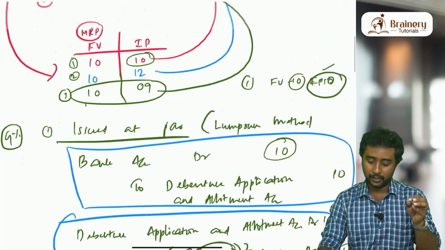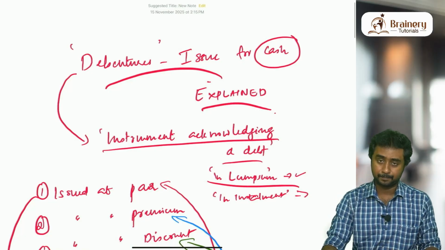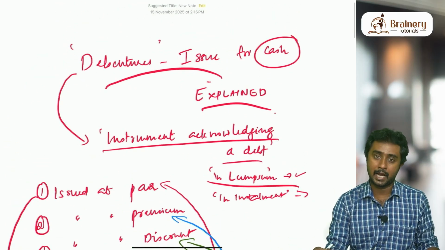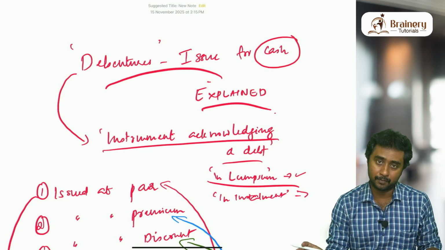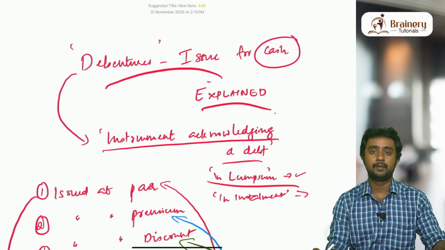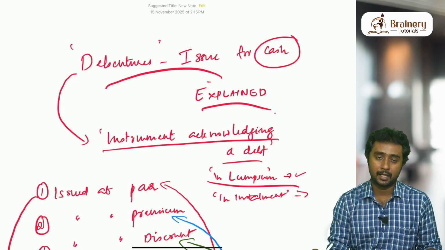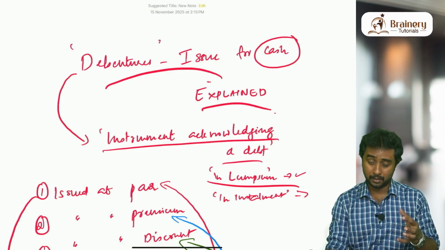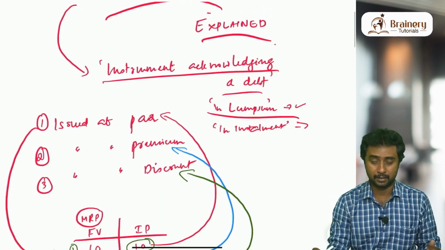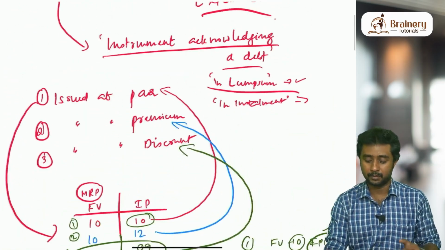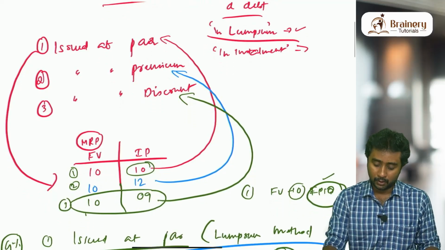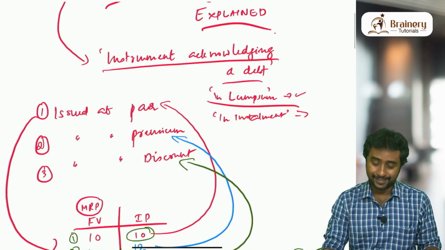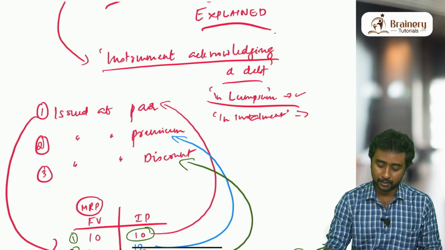So to recall, we have discussed what a debenture is and what the cases of issue of debentures are. First, it can be issued for cash, or it can be issued for something other than cash also. That situation is called debentures issued for consideration other than cash, which is similar to the topic that you already did in the shares chapter. So we'll come to that topic. We'll be doing videos on that with sums. Here also we'll be doing sums based on these topics in the upcoming videos.